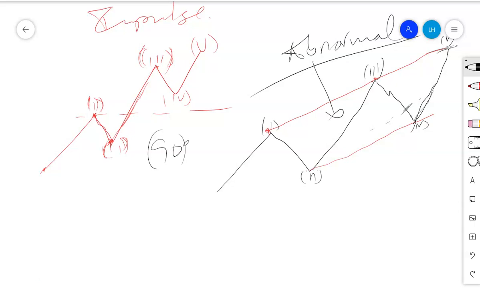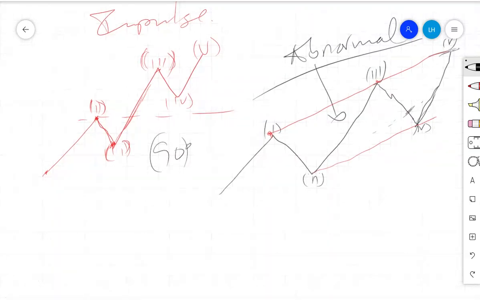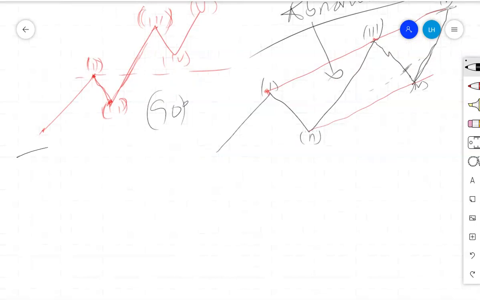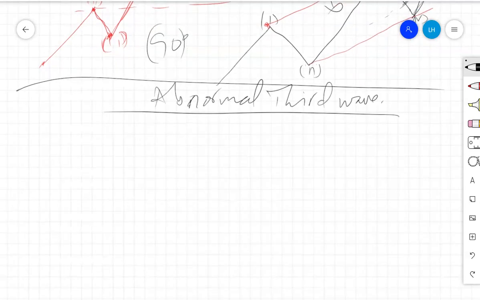Now what if we have an abnormal third wave? An abnormal third wave will affect the upper channel. The upper channel will not be like the one that we have presented here. So how are you going to deal with that situation? Let us see the condition when we have an abnormal third wave, and how you are going to act.